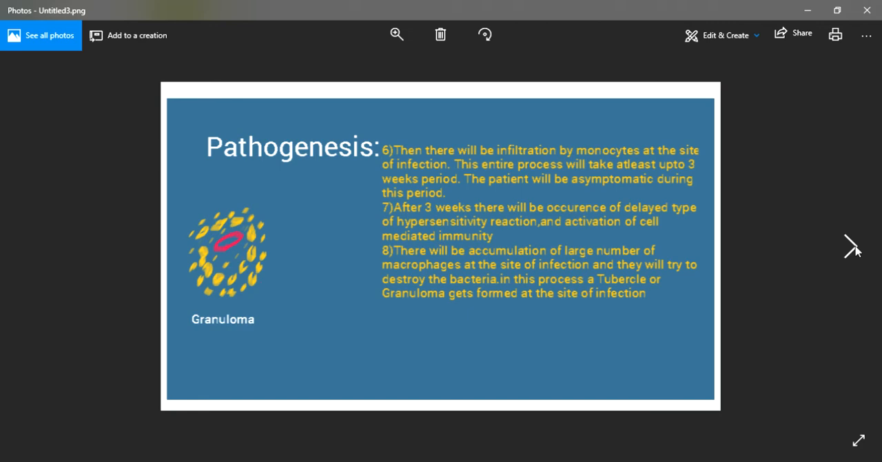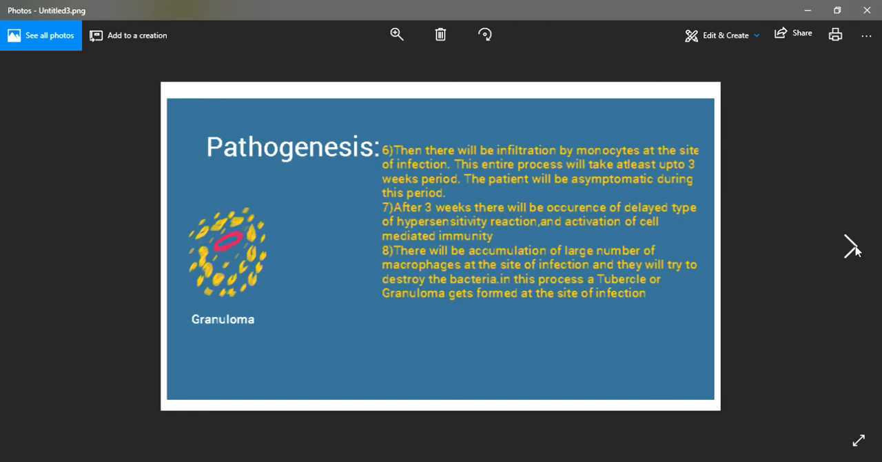So this entire process, that is the entry of the bacteria inside the alveoli, entrapment by macrophages, then rupture of the macrophages, and then the infiltration by the monocytes, is quite a prolonged period. It takes up to 3 weeks. Now why is this much time taken? Because Mycobacterium tuberculosis is a slow growing bacteria. It does not multiply very rapidly. It's a slow procedure, so up to 3 weeks are taken for this. During this 3 week period, the patient who had the infection by the tubercle bacilli remains asymptomatic.